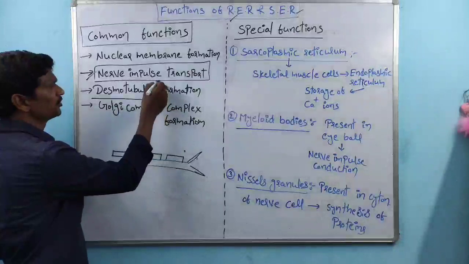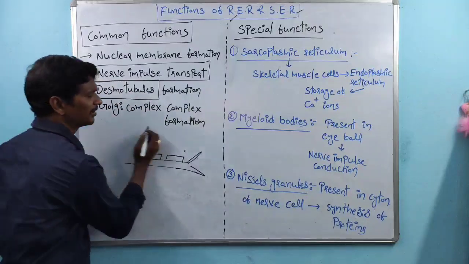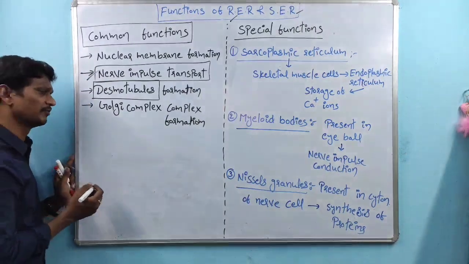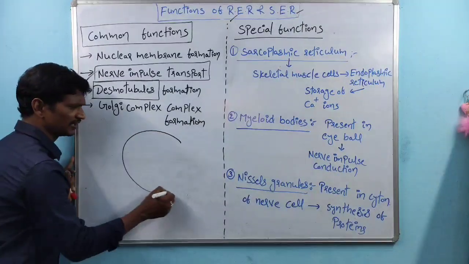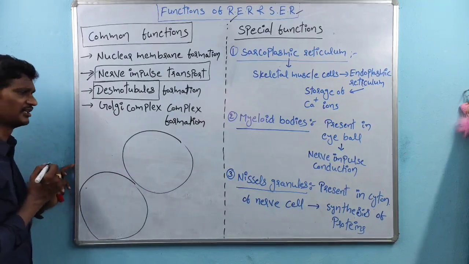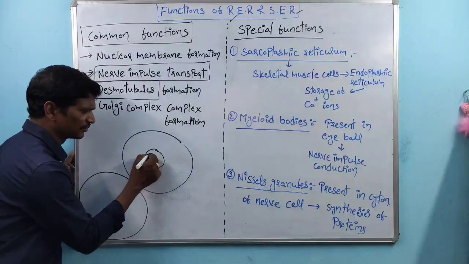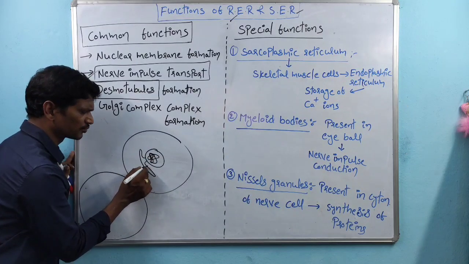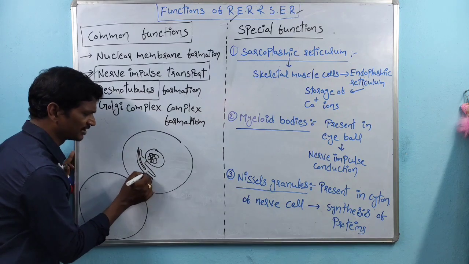And coming to the desmotubules, this is a very rare function done by the rough endoplasmic reticulum and the smooth endoplasmic reticulum. How? See, this is one cell and this is the neighboring cell. This cell contains the nucleus. Generally the rough or smooth endoplasmic reticulum is formed like this.